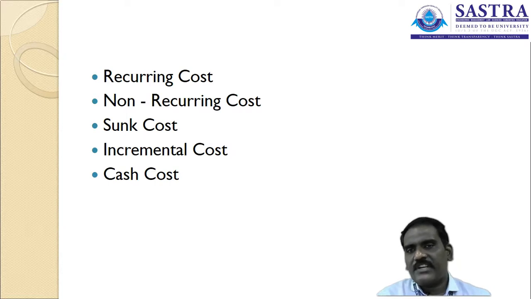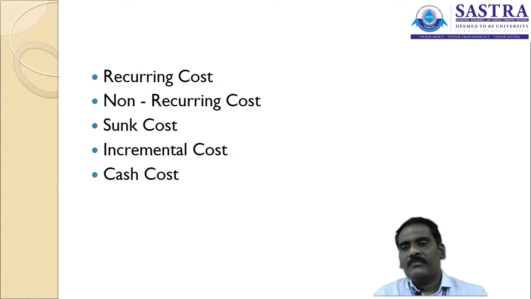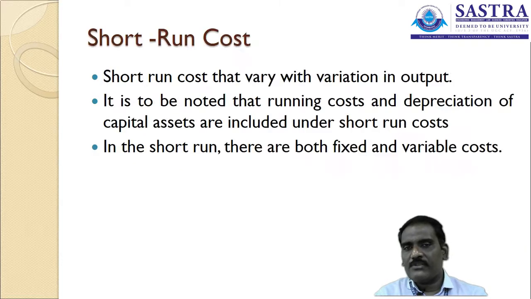These are a few classifications of cost taken in this session, and I am going to explain each one individually. The first one is short-run cost.